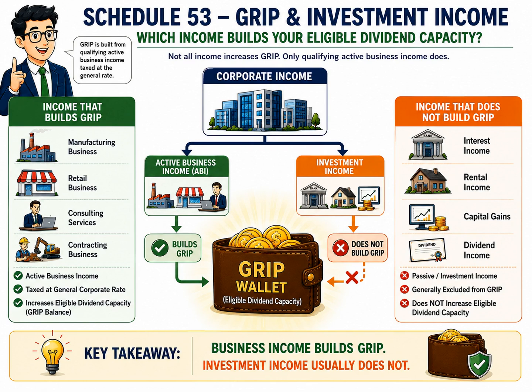Whenever you're trying to determine whether income increases the corporation's eligible dividend capacity, first ask yourself one question. Is this qualifying active business income taxed at the general corporate rate? Or is it passive investment income? That single question will often lead you to the correct answer.